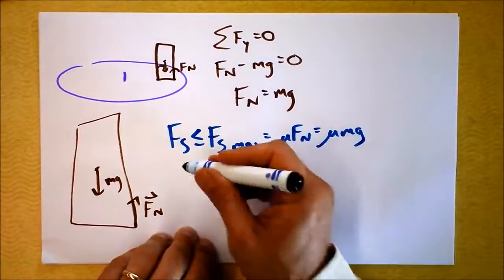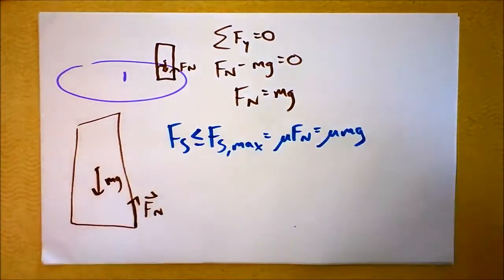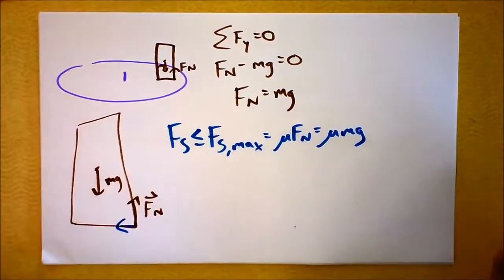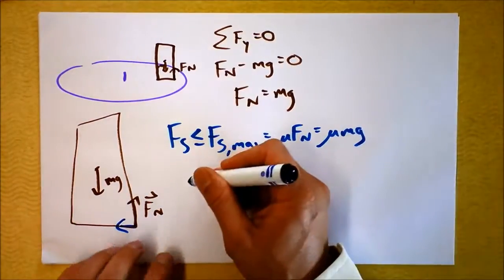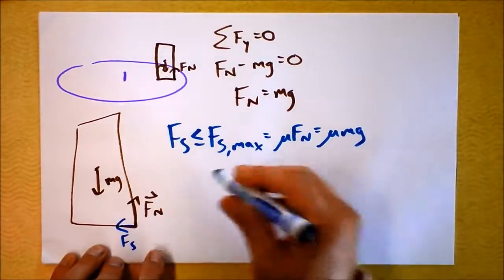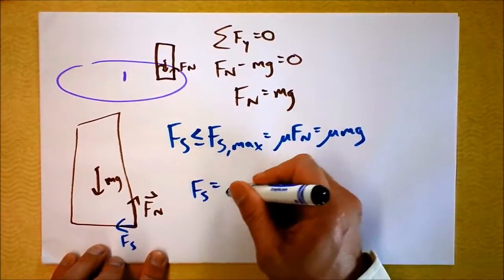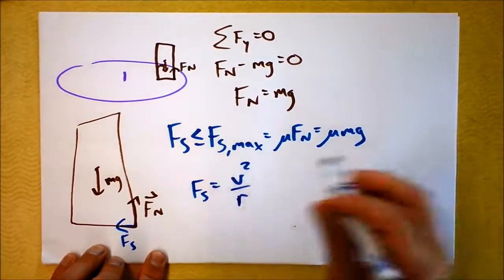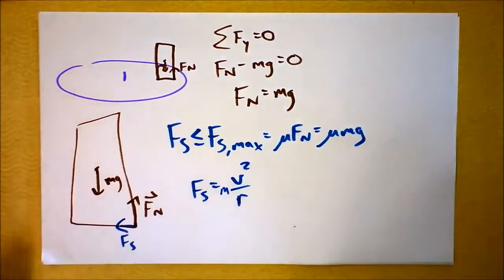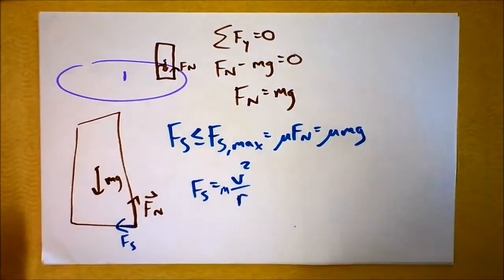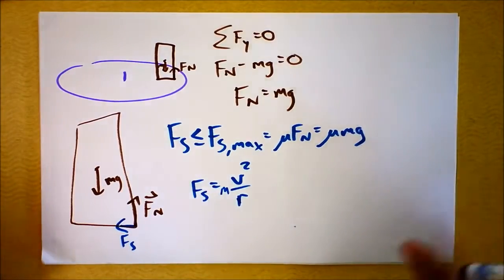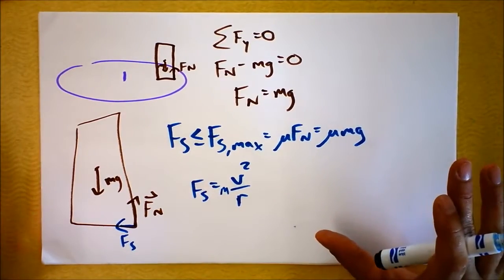Also, Fs is the force in this direction, so we know there's acceleration, and Fs is providing that acceleration. Fs equals mv squared over r, the acceleration times mass, because that's the only unbalanced force, since those two are the same force.